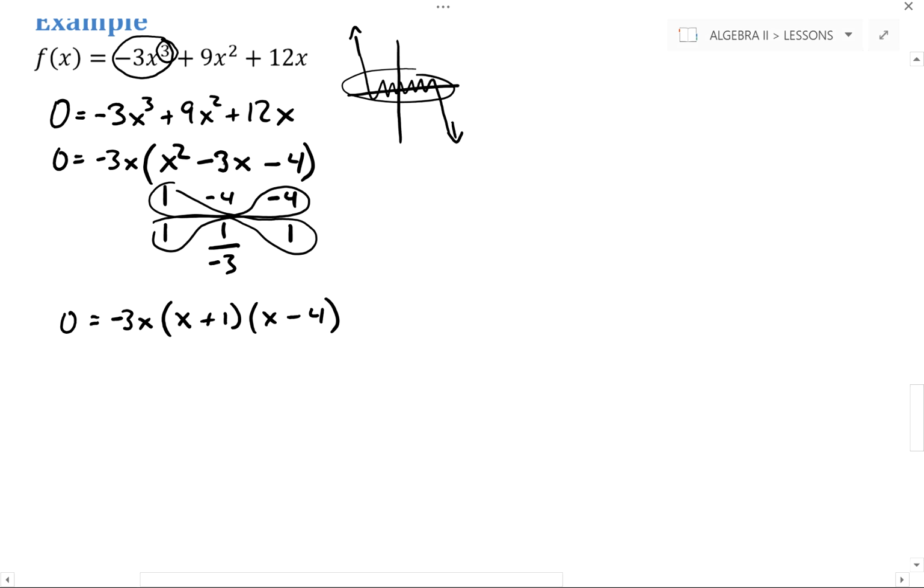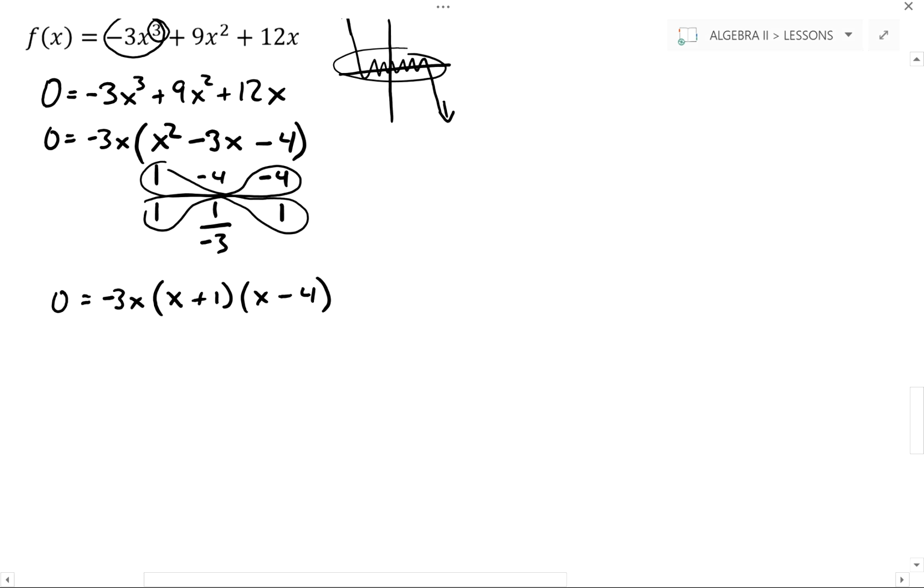There's many ways to factor this, however you need to factor it, go for it. But these are the two factors that quadratic produces. So we now have our polynomial fully factored. I'm going to look at each factor separately and determine the value that makes it equal to 0. Looking at the negative 3x, I'm going to say that x equals 0 in order to make that 0. Looking at the x plus 1, I know that x equaling negative 1 will make that factor 0. Looking at the x minus 4, I know that x equaling positive 4 will make this factor equal 0.